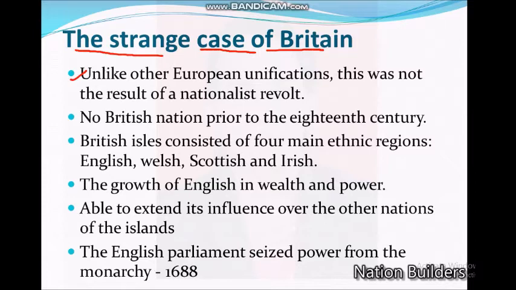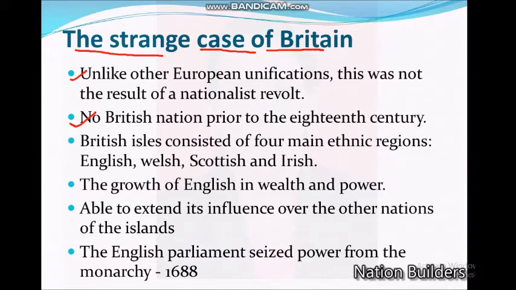Many revolutions were not there, upheavals not there, but some difficulties were there. What difficulties, that also we will see. It was the result of a long drawn out process. A long period went into the making of this Great Britain as a nation.